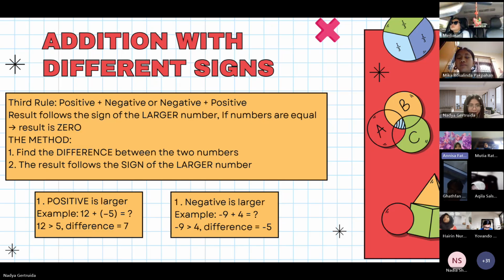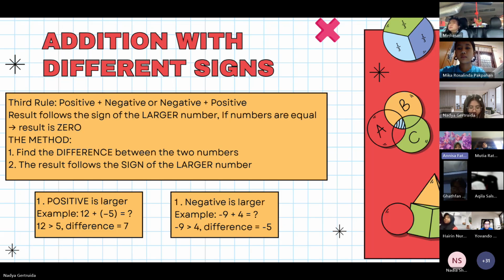Next, addition with different signs, which is positive added to negative or negative added to positive. This is what often confuses people, but it is actually simple. The method: find the difference between the two numbers, then the result follows the sign of the larger number.